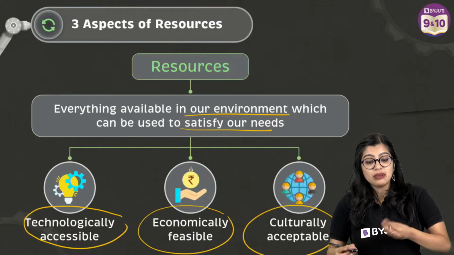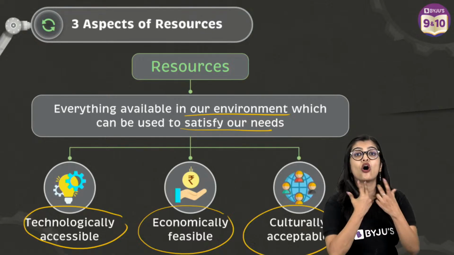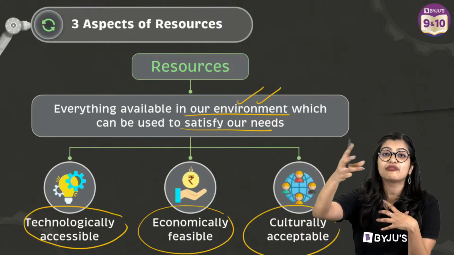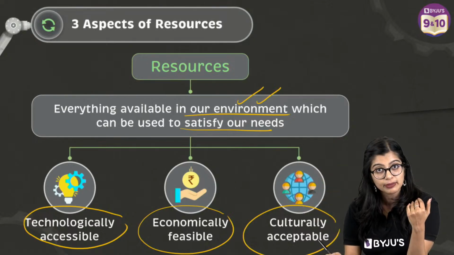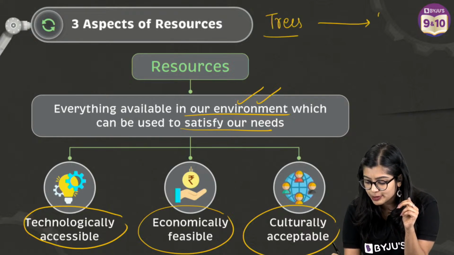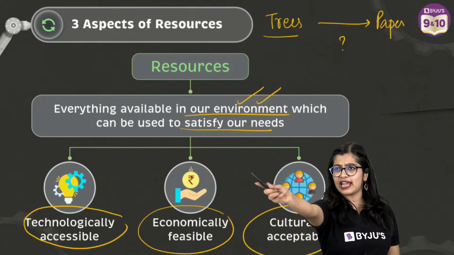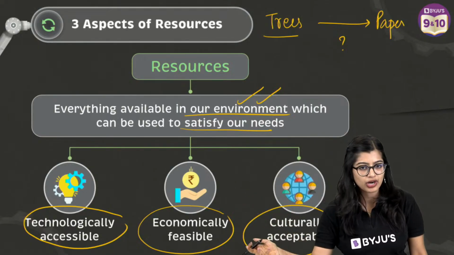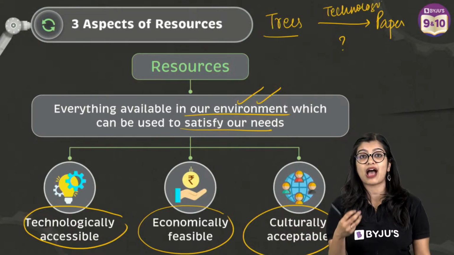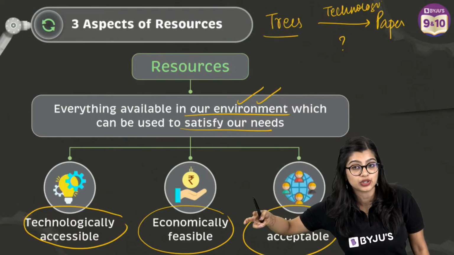Heavy words. Now, what do we mean by technologically accessible? That means that I must have the technology to take my material from the environment and convert it into something usable. Imagine I have trees, okay, and I get paper out of it. Can I just magically convert it with a magic wand and say, hey, tree, go become paper? No, right? I should rather have the technology. I need to have the materials. I need to have the machines that will help me extract the pulp and then convert it to paper, right?